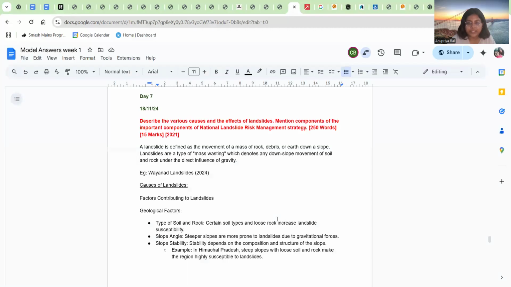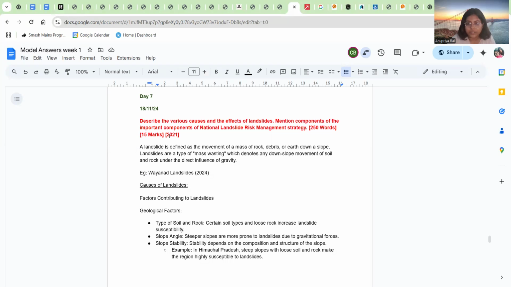Disaster management is something that is only mains specific. So please study and write answers for disaster management right now, because once you start prelims preparation, you won't be getting enough time to be writing answers for disaster management. I hope it is clear. So let us begin today's question.